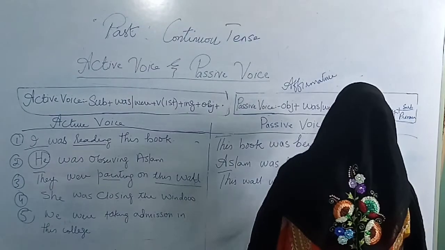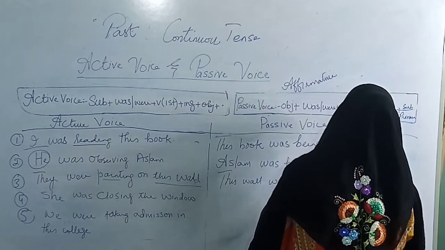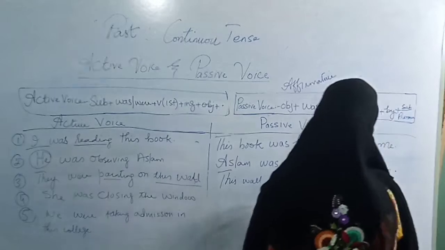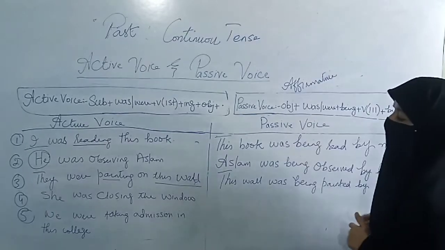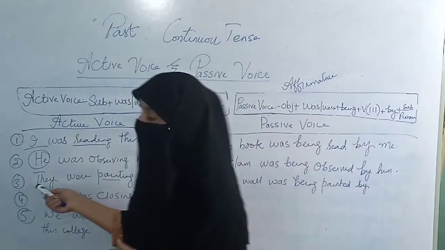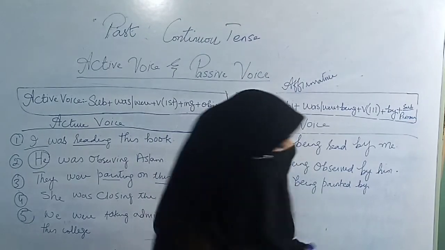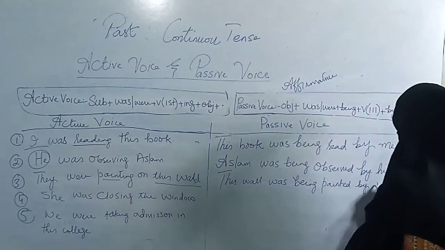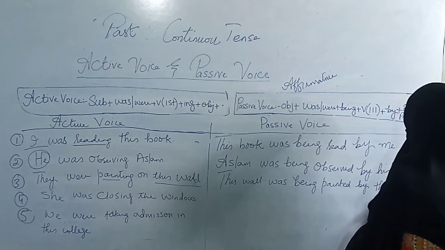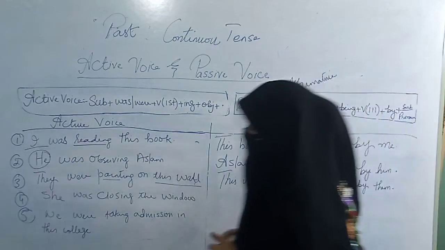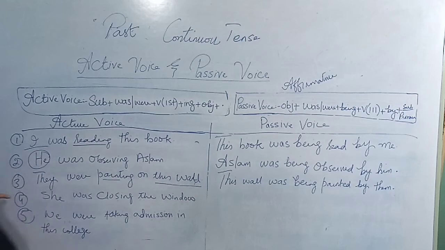This wall was being painted. Then according to the formula, by, then subjective pronoun, you have to look. They, it is the subject, and they will be converted into them. Painted by them. Alright. So again, apply a full stop.